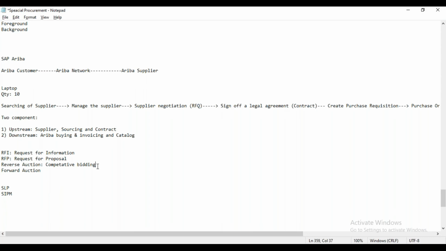Right? So why are we doing this activity? We are doing this just to create competition. In that case, what might happen is that if the supplier agrees, he realizes, why unnecessarily should I lose my business? So he will say, okay, no issue, you can give me $100, no worries. That means we are getting benefited. So this is the functionality of the reverse auction. From a business perspective, whenever we are required to conduct competitive biddings, that is, live bidding or live negotiation, we can do it with the help of the reverse auction.